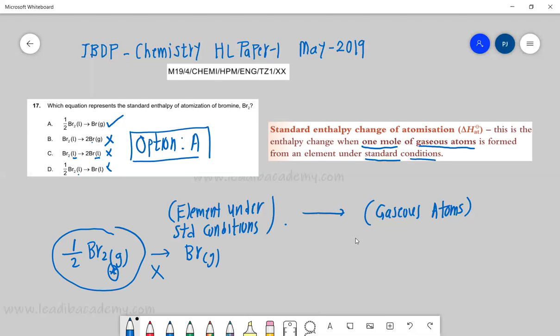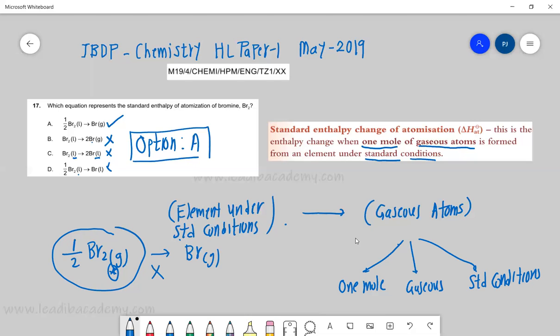So you need to be careful. A lot of stress has to be given to the definitions. What are the 3 important aspects? 1 mole has to be formed, gaseous, and standard conditions. Please try to understand these definitions very carefully, so that you cannot go wrong.